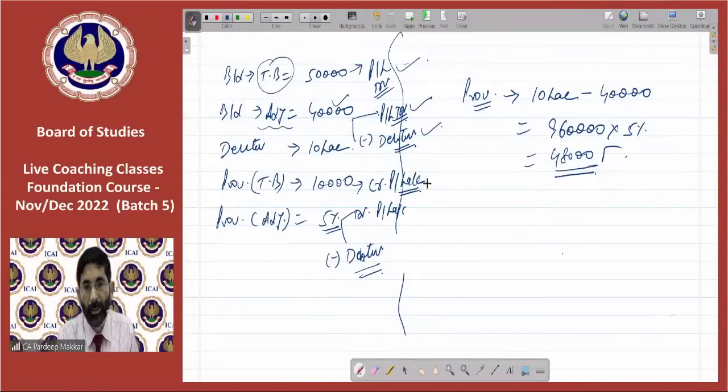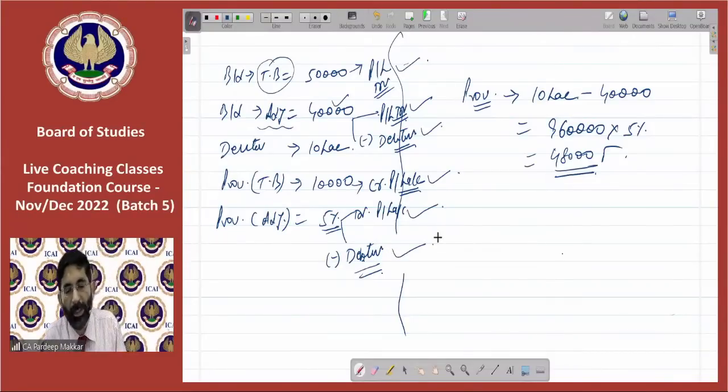Provision given in trial balance, enter it in the credit side of P&L. Provision given in adjustments, enter it in the debit side of P&L and deduct it from debtors. If you are interested to remember it, note it down.